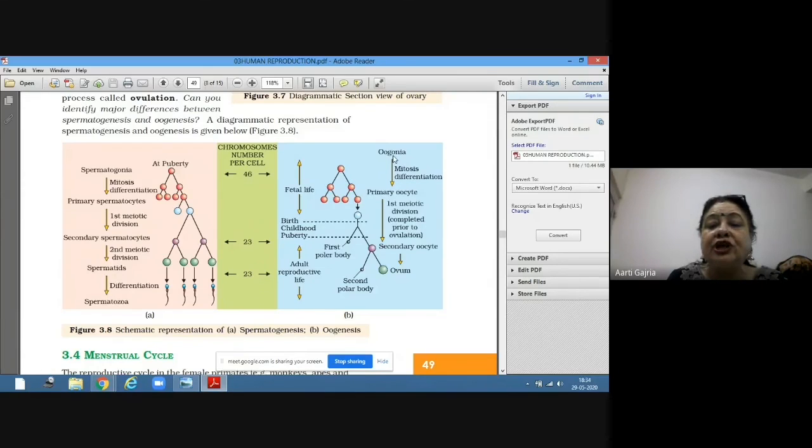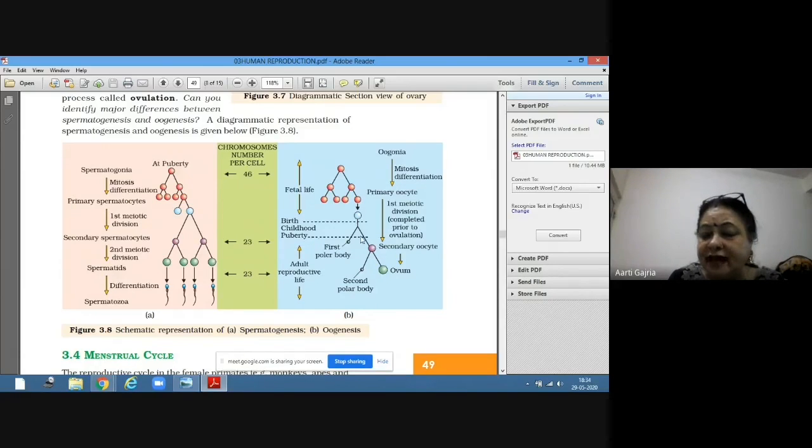Whereas in the case of girls, the oogonia are formed in fetal life, the fetus stage, and till birth this is the stage. Then through childhood and puberty, only the primary oocyte is arrested. And the first meiosis cell division will get completed only after puberty, and it will form the secondary oocyte.